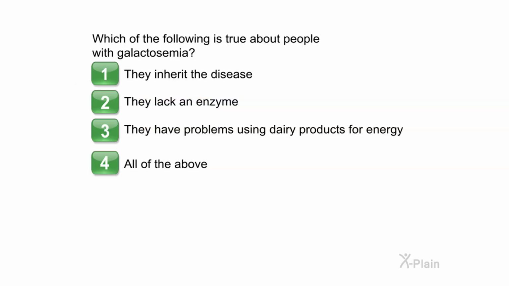Which of the following is true about people with galactosemia? Choose one of the following options. 1. They inherit the disease. 2. They lack an enzyme. 3. They have problems using dairy products for energy. 4. All of the above. Correct.